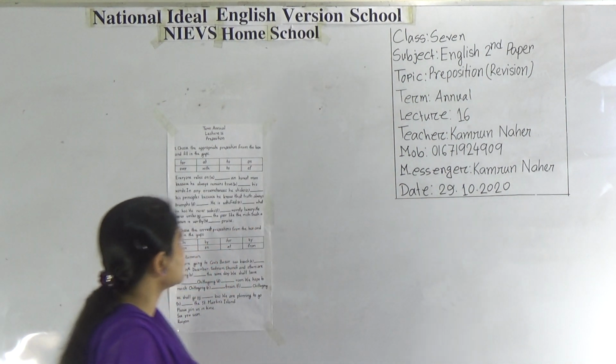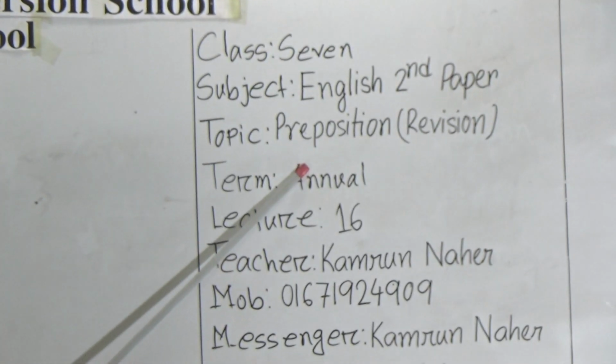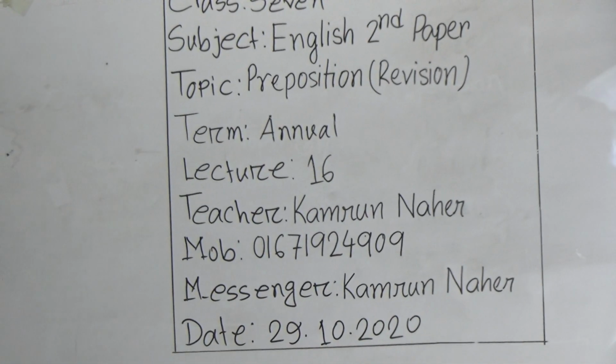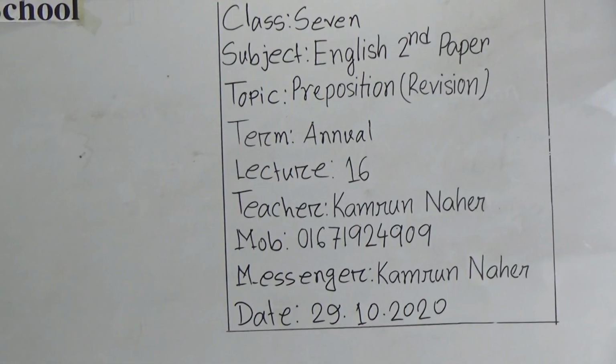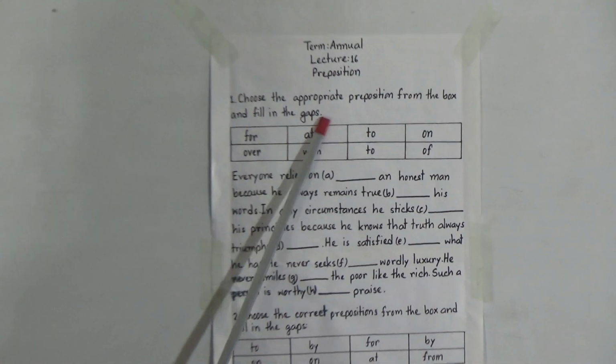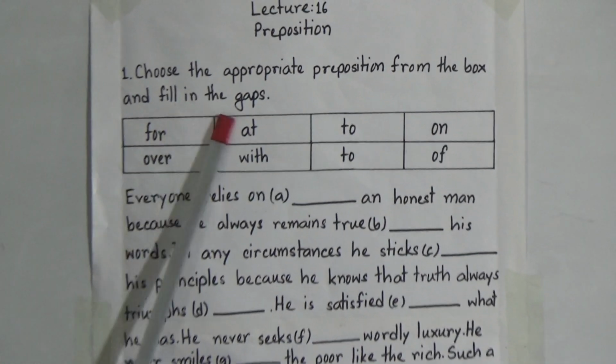So dear students, this is lecture 16 and this is your preposition revision class. Now look, there are two exercises, we will do them. And what is the instruction? Choose the appropriate preposition from the box and fill in the gaps.